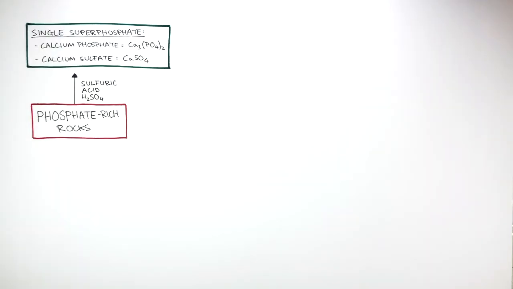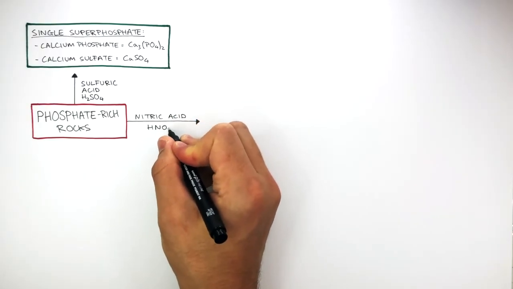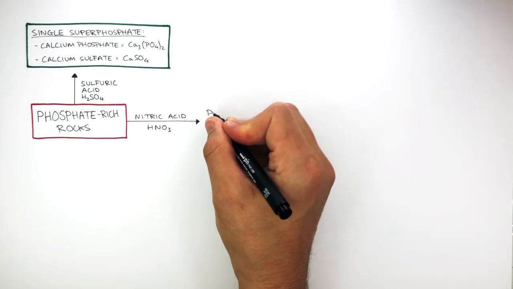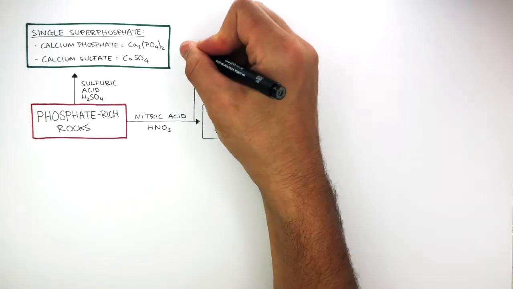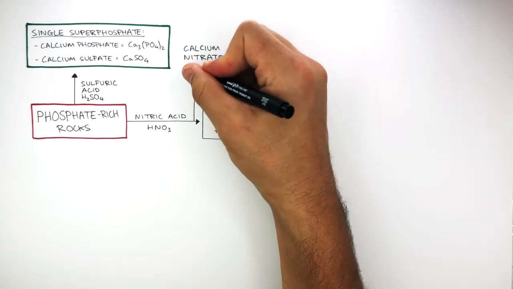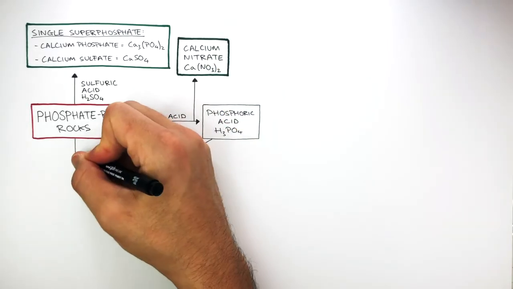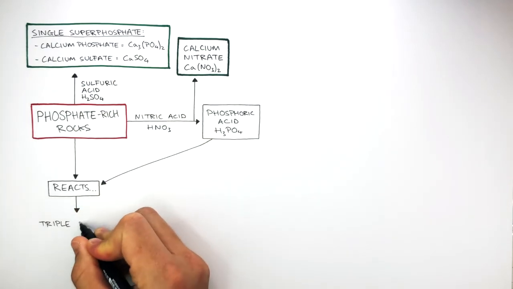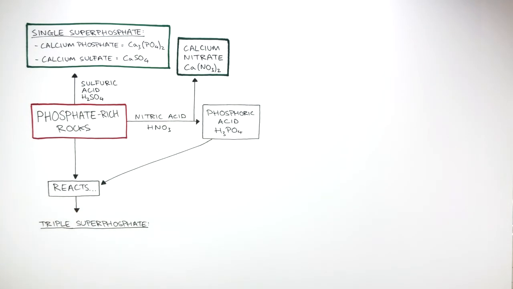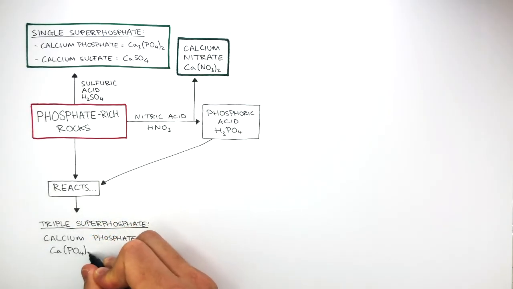And if phosphate-rich rocks are reacted with nitric acid, which is HNO3, this can make phosphoric acid, H3PO4, and also calcium nitrate, Ca(NO3)2. If we then combine phosphoric acid and phosphate-rich rocks, these can react together to make triple superphosphate, which is calcium phosphate, Ca(PO4)2.